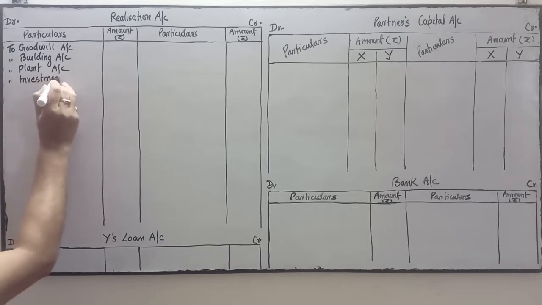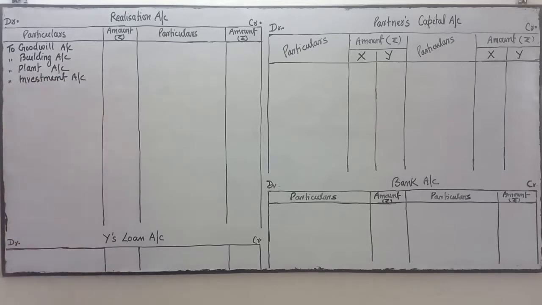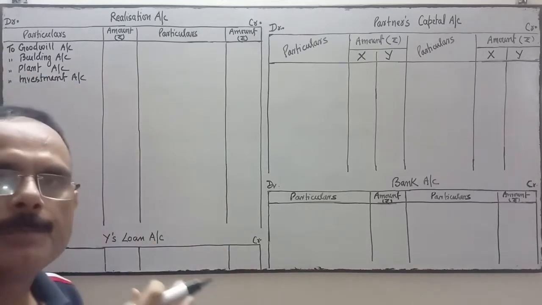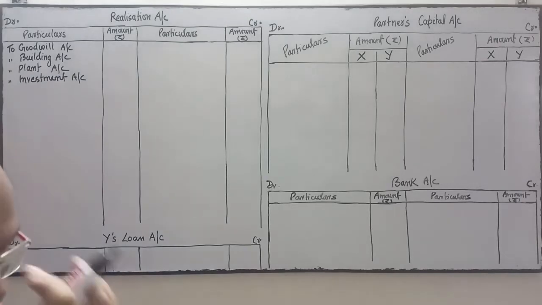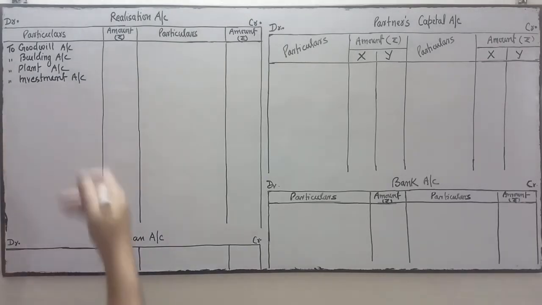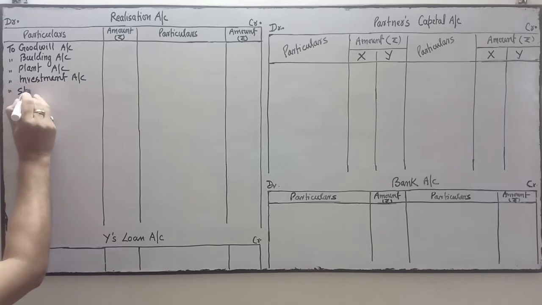I am writing all the assets in proper sequence, as given in the balance sheet, so that no item will be left, otherwise there will be a problem. So do it systematically. Thereafter stock, another asset.